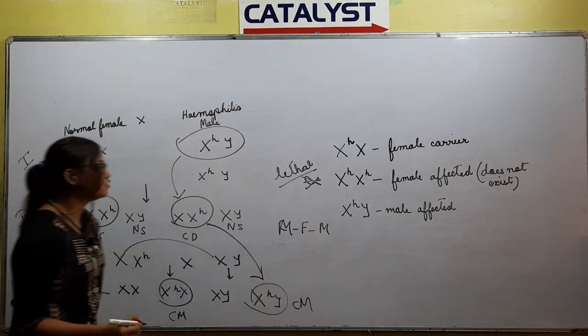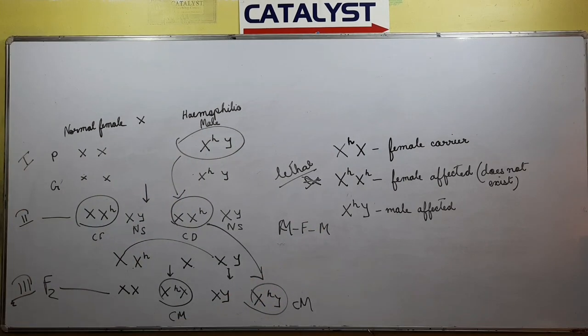So if we cross between a normal female and a hemophilic male, then in the first generation the trait is inherited by the female. From a hemophilic male the offspring daughter gets it, and in the next generation a male gets it.